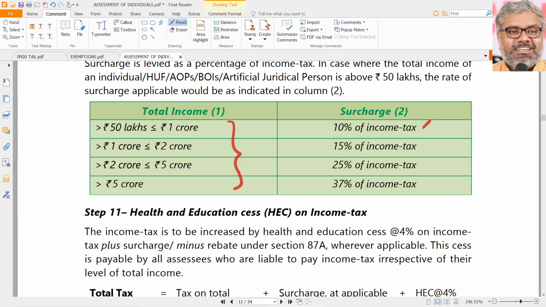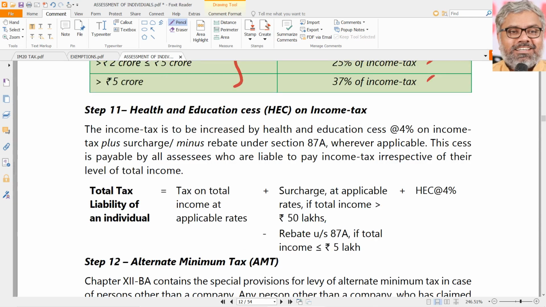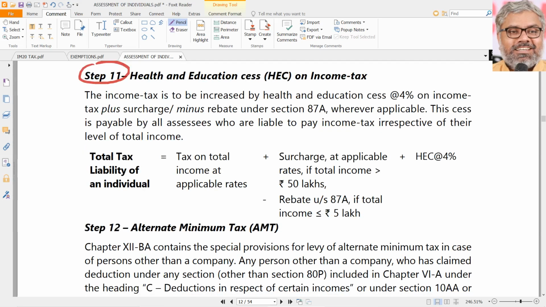Surcharges are not slab rates. It is directly a condition that you have to check what is the income of the SSE. Accordingly, the applicable rate of surcharge, either 10%, 15%, 25% or 37%, has to be calculated. After adding the surcharge, we have to add 4% health and education cess, inclusive of surcharge and exclusive of